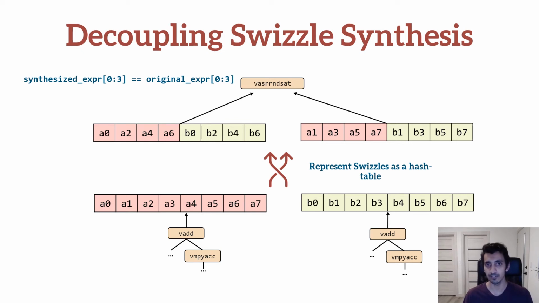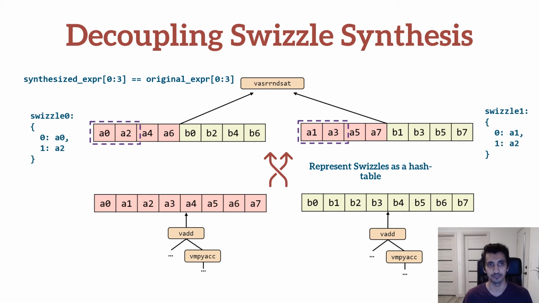search space. To prove this necessary requirement, we only need to synthesize the hash tables that describe what data must be contained in the first two elements of the Swizzle's input vectors. Synthesizing such tiny hash tables is cheap and allows us to quickly eliminate the vast majority of completely wrong candidates.